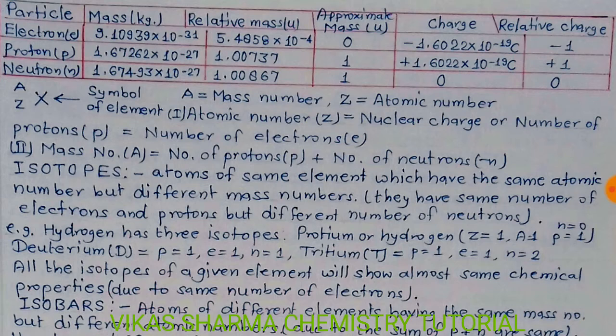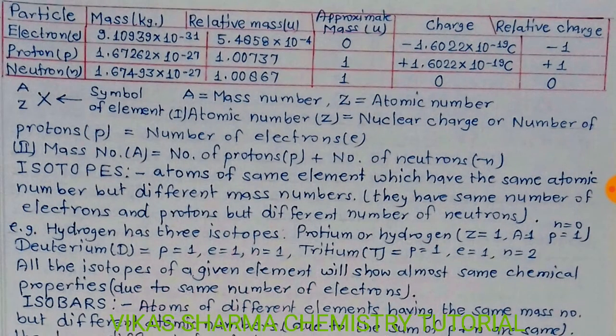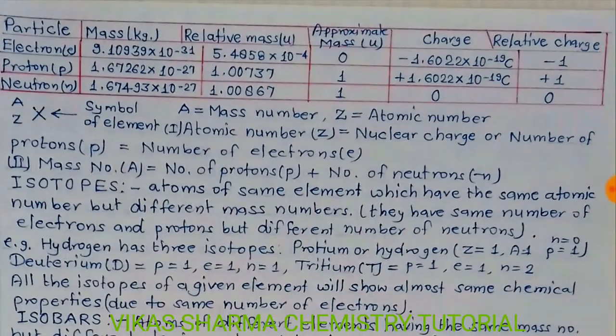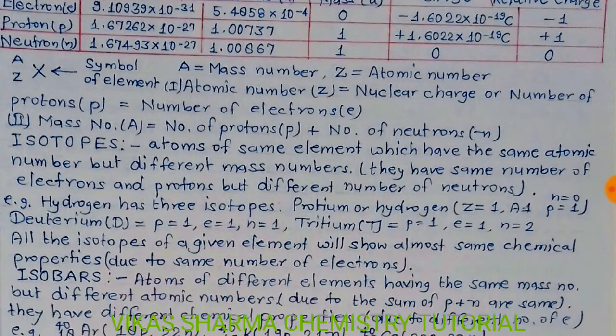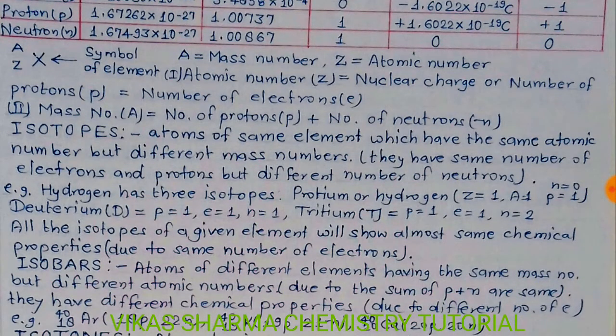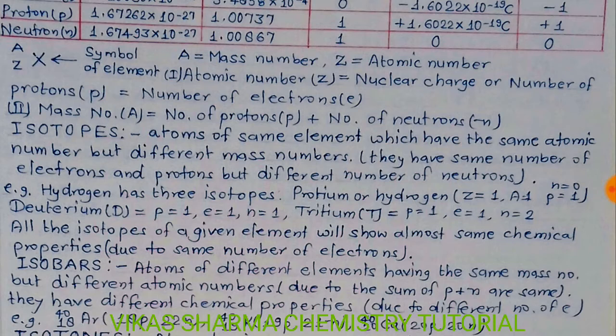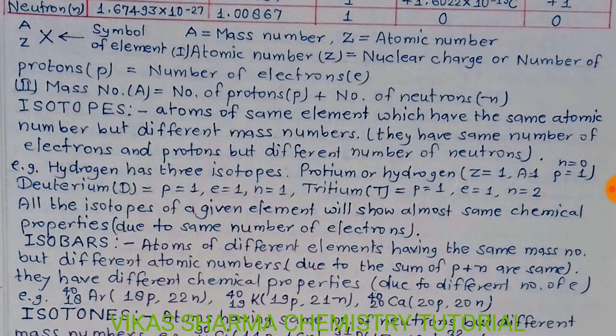Isotopes. Student, atoms of the same element which have the same atomic number but different mass number, having the same number of electrons and protons but a different number of neutrons, are known as isotopes. Example, hydrogen has 3 isotopes: protium, deuterium and tritium. Only the mass is different but the atomic number is the same. All the isotopes of a given element show almost the same chemical properties due to the same number of electrons. You know very well, in a chemical reaction only the electrons participate, and the electrons are equal to the number of protons, so only the number of neutrons is different in the isotope condition.